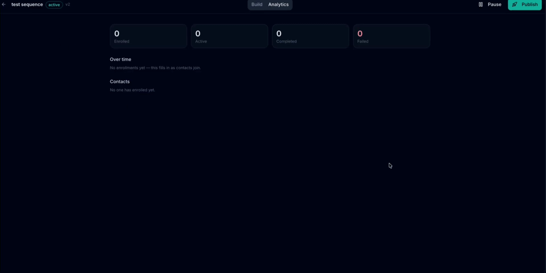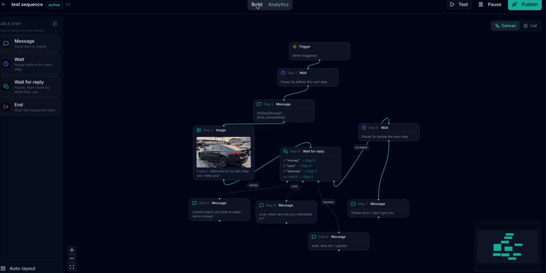There's still a lot more to cover that the sequences can do that we'll be adding on to WASBOT as we go on. Like the end, you can drag this anywhere to end the sequence at that point, so it should not move forward no matter what. And then we are going to be adding much more features that gives this higher functionality. Like you can set this to get the person's name and save the person's contact, add a person to a contact list, a status list, send them a status update. You can customize this moving forward as much as you want.